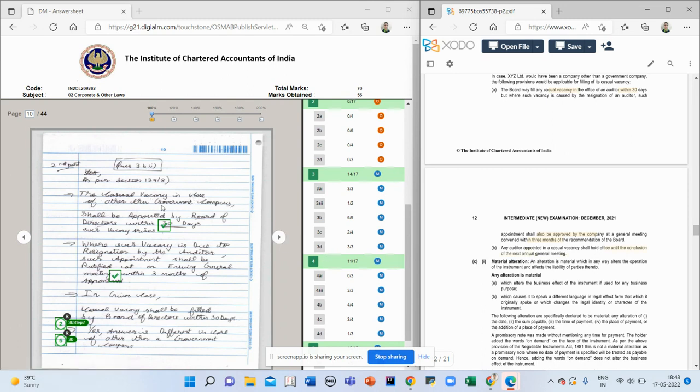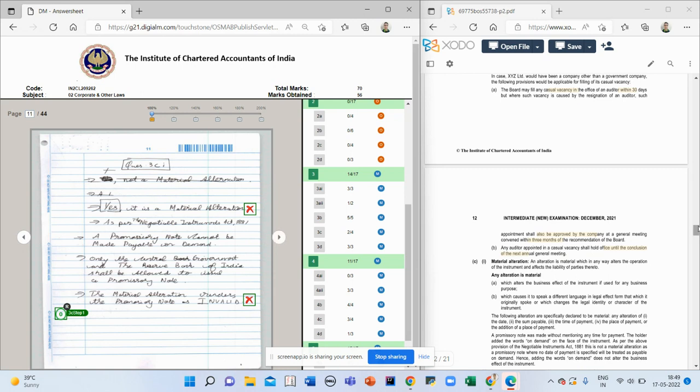The casual vacancy in case of other than a government company should be filled within 30 days. Where such vacancies occur, I have written that it shall be ratified at the ensuing general meeting. Since this was two parts with one mark each, maybe they did not cut marks for this one point.